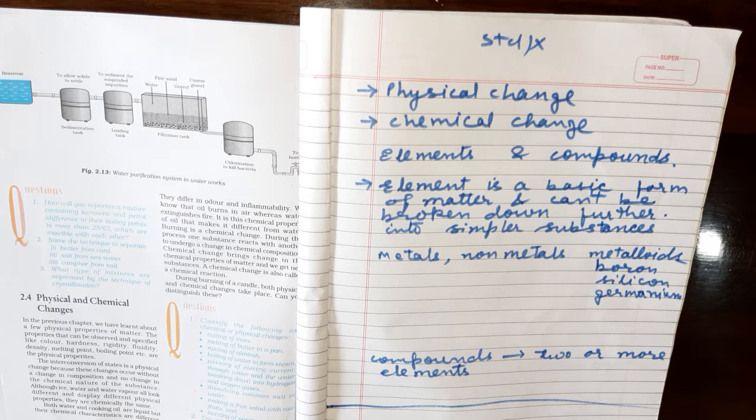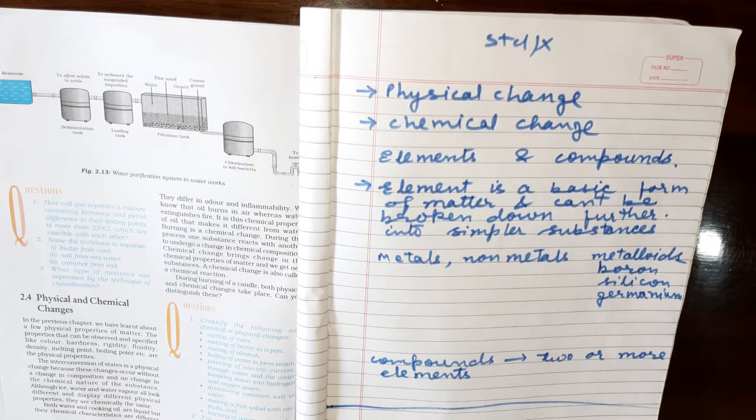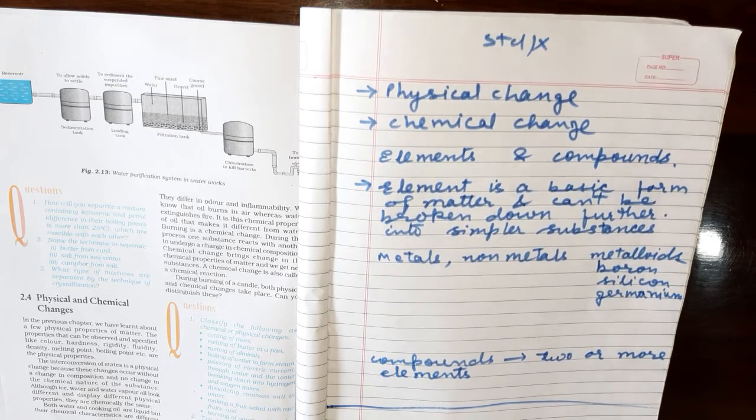Now chemical properties: when any substance undergoes a chemical reaction, it is called the chemical property.